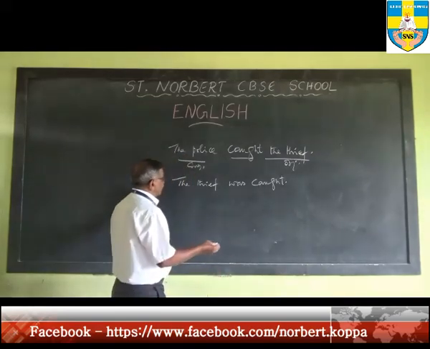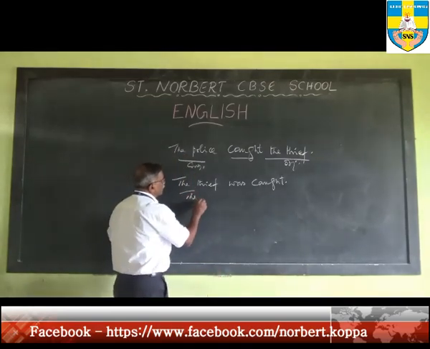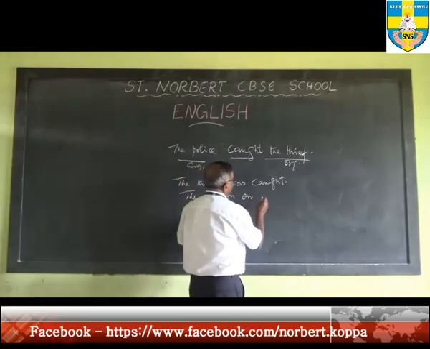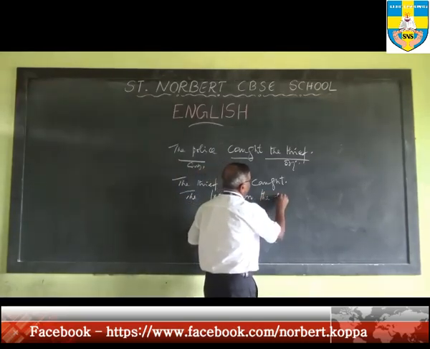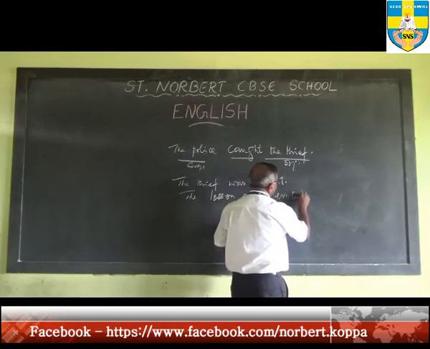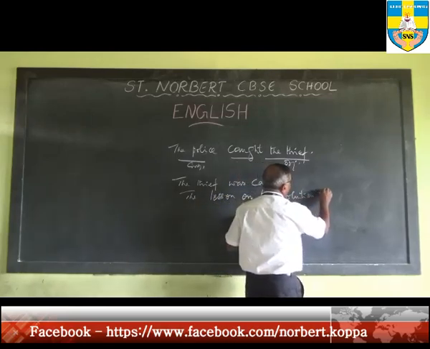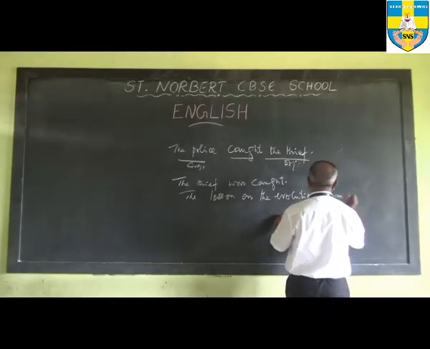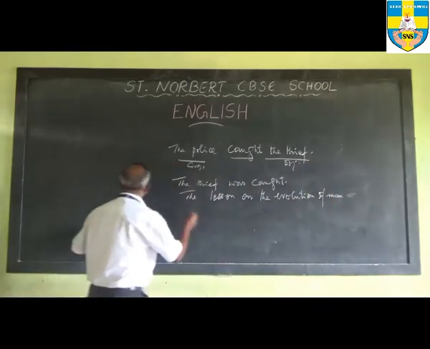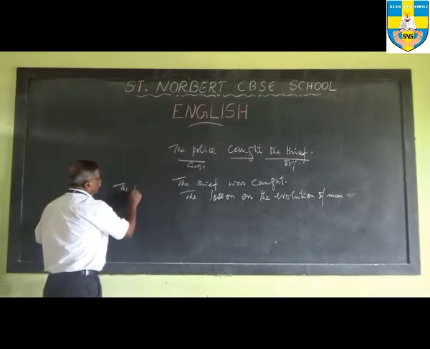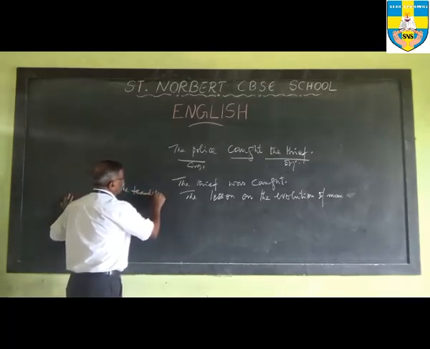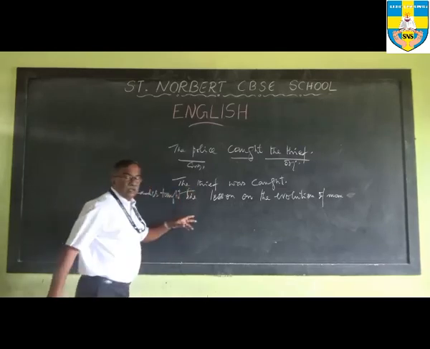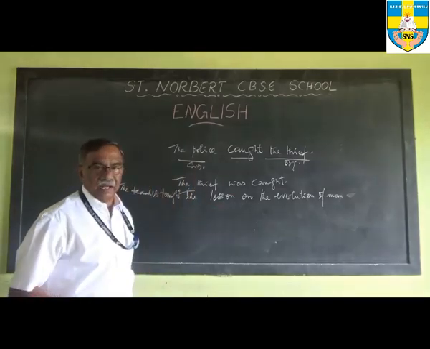Okay. For example, suppose you say the teacher taught the lesson on the evolution of man.